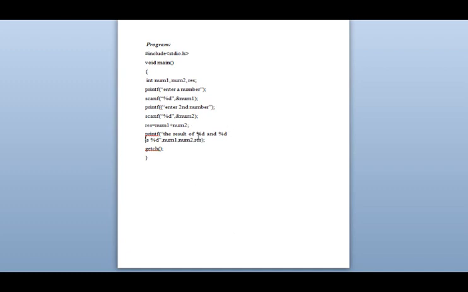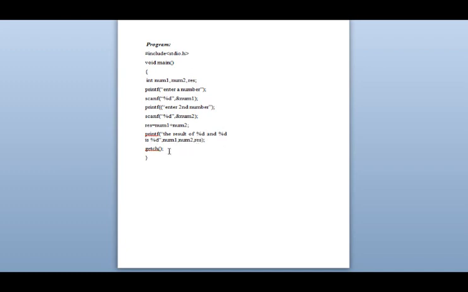The result of %d and %d is %d, meaning the first number, the second number, and the result. First %d is for num1, second %d for num2, and third %d is for result. You have to declare it.